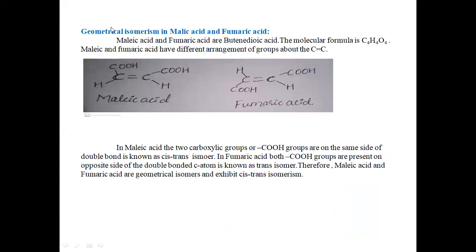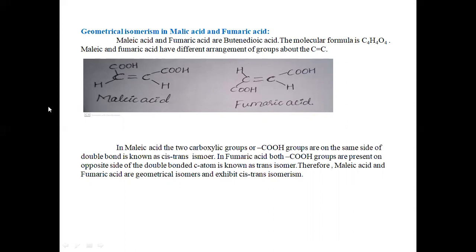Next we have to study geometrical isomerism in maleic acid and fumaric acid. Maleic acid and fumaric acid are butenedioic acid. The molecular formula for maleic acid and fumaric acid is C4H4O4. They have different arrangements of groups about the carbon-carbon double bond. Here, maleic acid and fumaric acid exhibit geometrical isomerism.